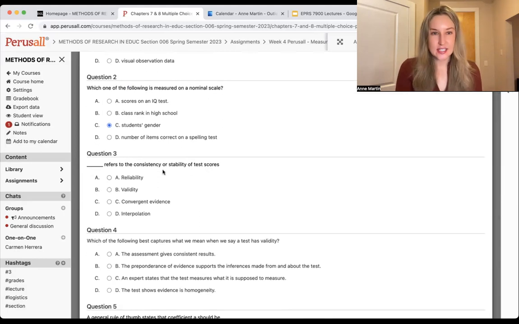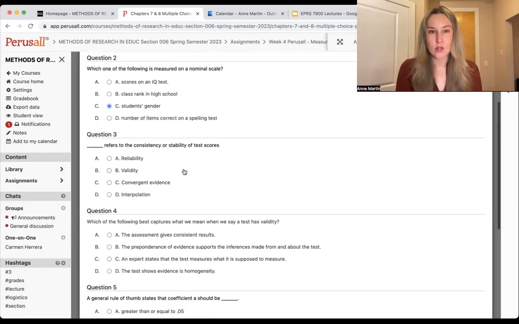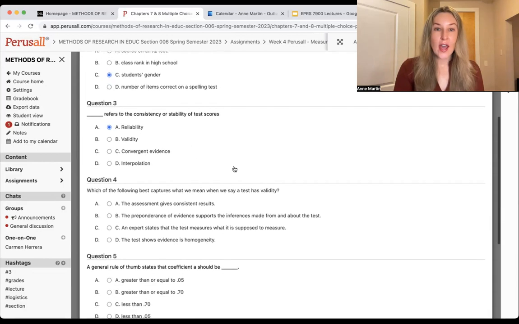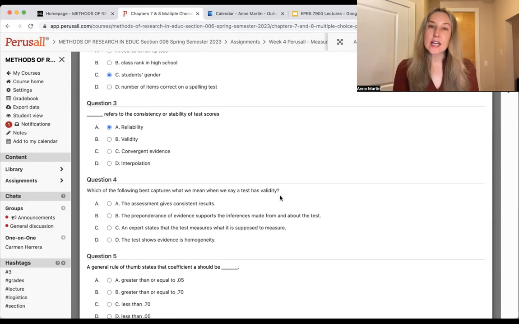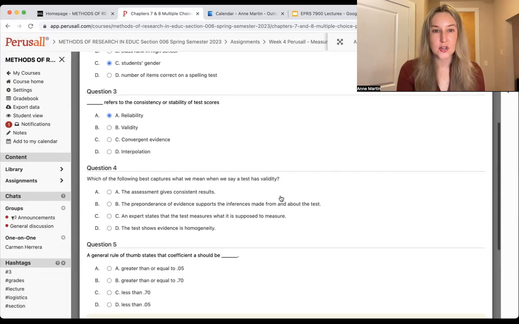So the consistency or stability of the test score. This is reliability. This could be over time, over different raters, or one half of the test to the other. There are many different aspects of reliability that we read about in chapter 7. Now, also important is validity. The text does a really good job talking about, instead of different types of validity, looking for evidence that indicates that the measure is valid.